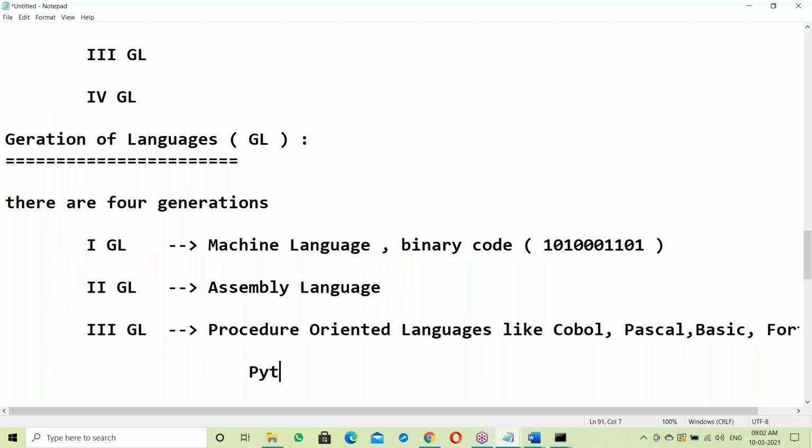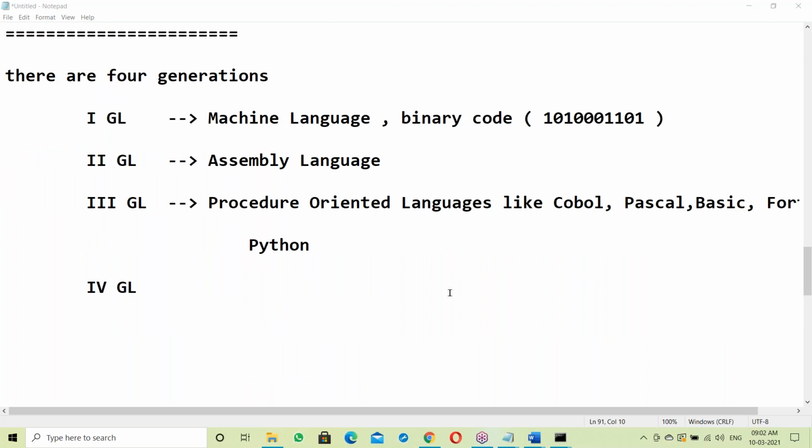Next, Python also comes in this category. In Python we can write procedures. What exactly procedures are, we'll discuss. Even AutoCAD Lisp comes in this category.